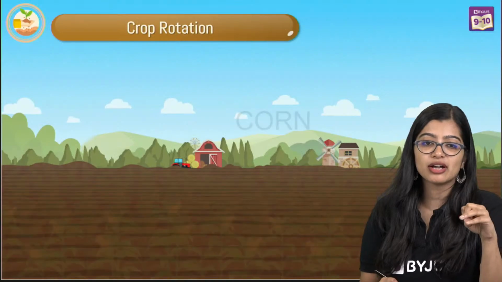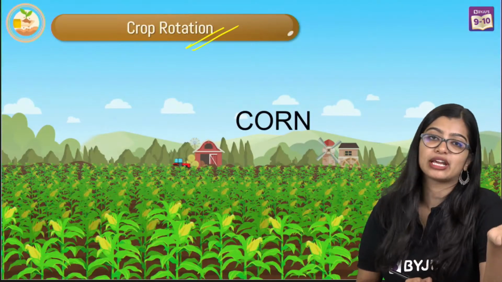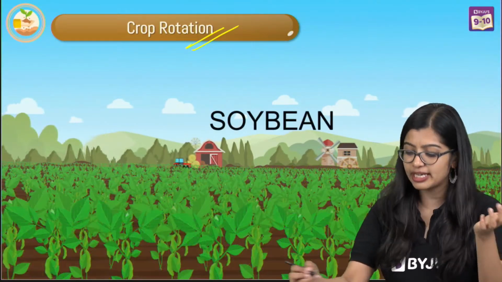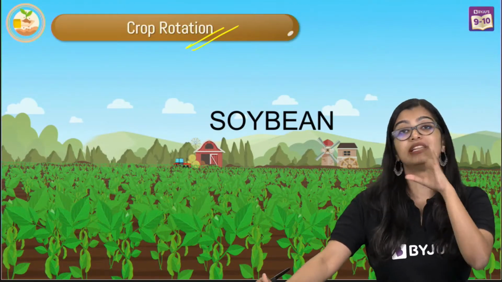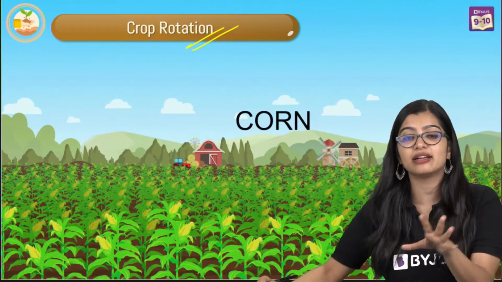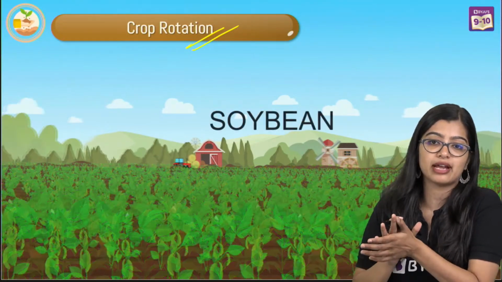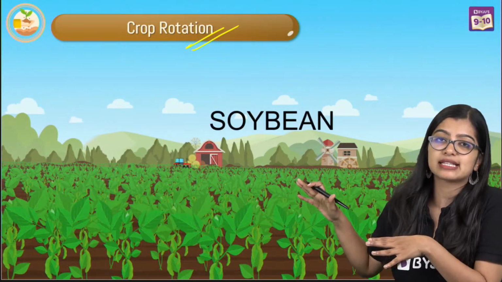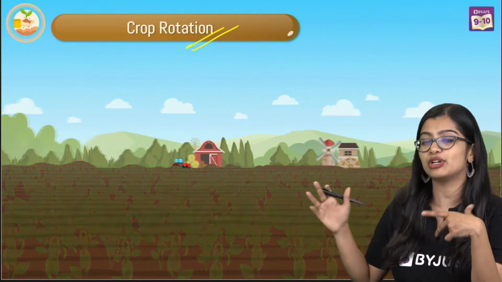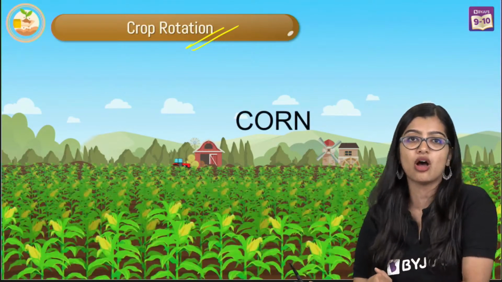Now last but not the least, we have crop rotation. Crop rotation is growing different kinds of crops alternately in a pre-planned manner on the same piece of land. So if in one season I decide to grow soybean, the next season I will grow corn.